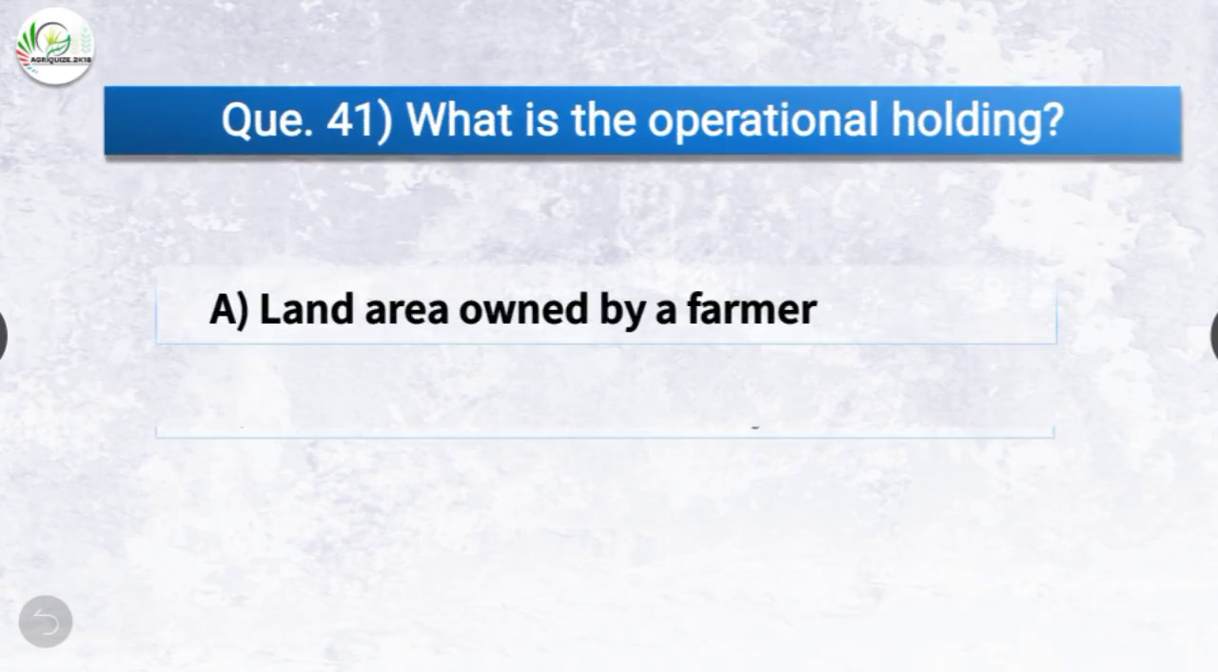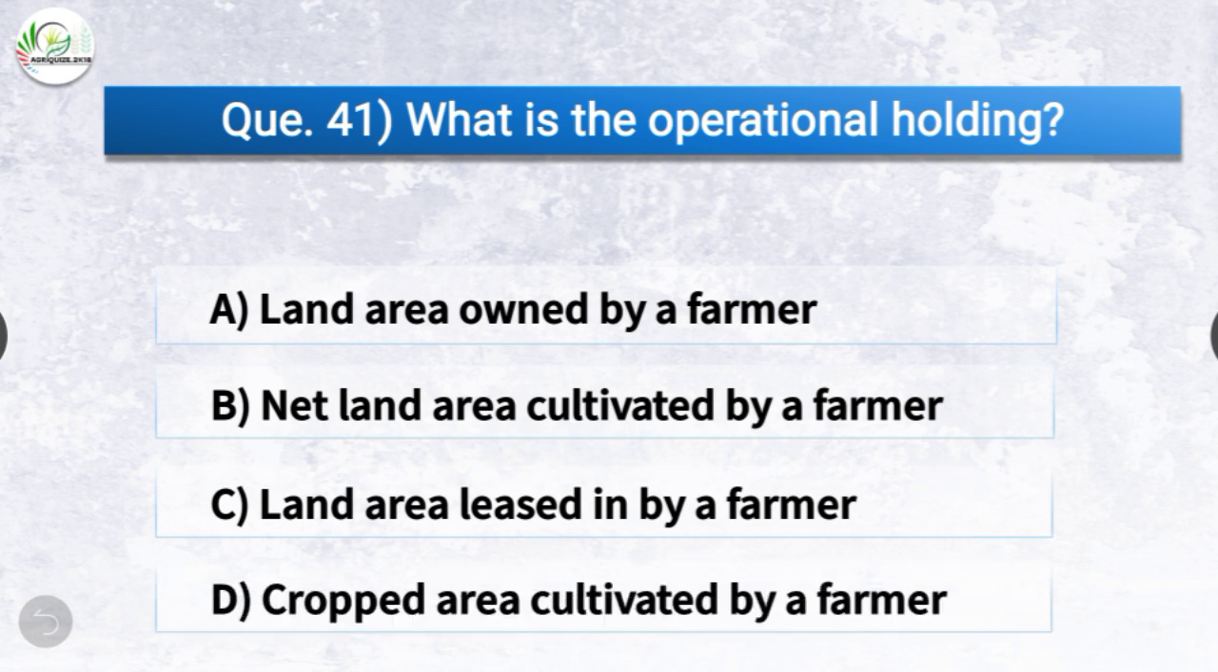Question number 41. What is the operational holding? The options are land area owned by the farmer, net land area cultivated by a farmer, land area leased in by a farmer, or cropped area cultivated by a farmer. The correct answer is option B, net land area cultivated by a farmer. So what is operational holding? It is the net land area cultivated by a farmer.